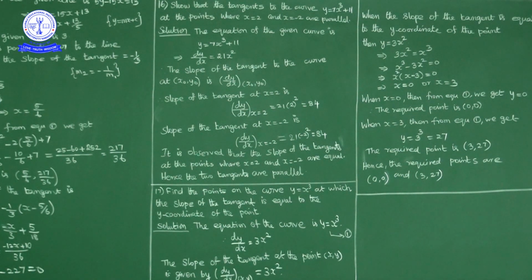Next, another point: x equal to 3. By substituting x equal to 3 in the given curve, y is equal to 3 cube, so y is equal to 27. So the required point is 3 comma 27. So the required points are 0 comma 0 and 3 comma 27.